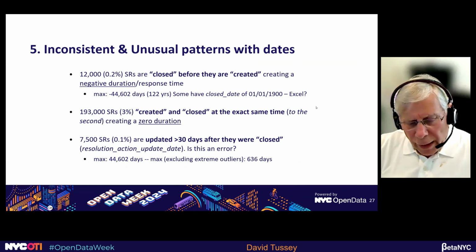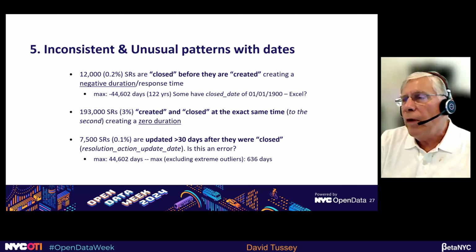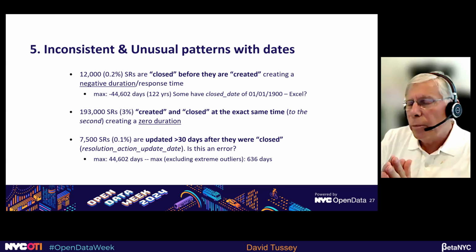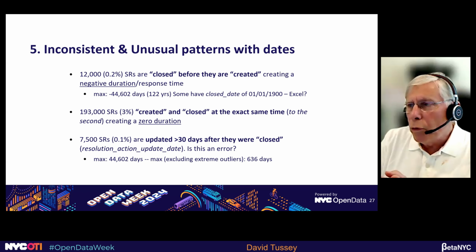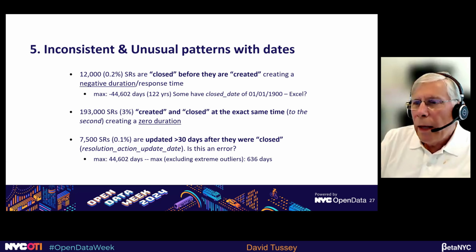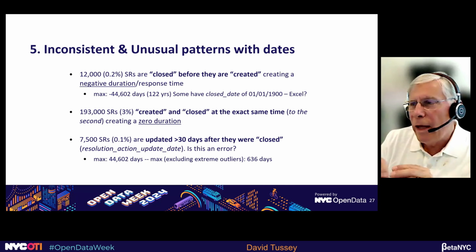Let's go now look at the fifth data check, which is really inconsistent and unusual patterns. And we found a lot of challenges using dates. There are about 12,000 SRs, service requests, that are closed before they're created. That, I mean, that's obviously nonsensical, and it creates a negative duration, a response time that's in negative days.